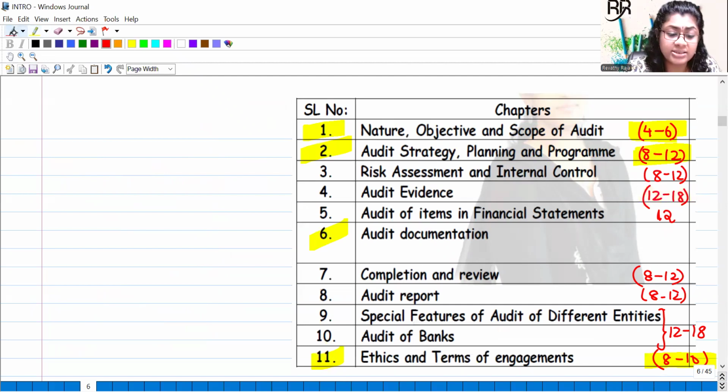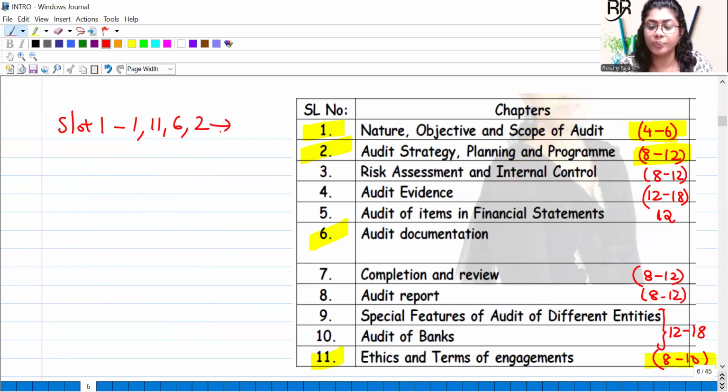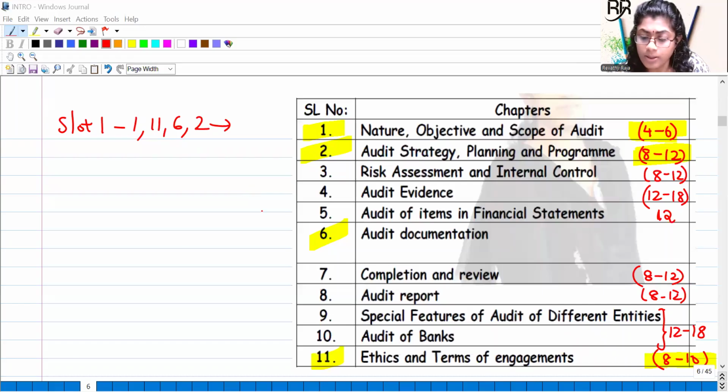So that's slot 1: chapters 1, 11, 6, and 2. Altogether, approximately how much weightage? If you take the average of 5, 10, 10, we would have already covered around 25 marks, right?